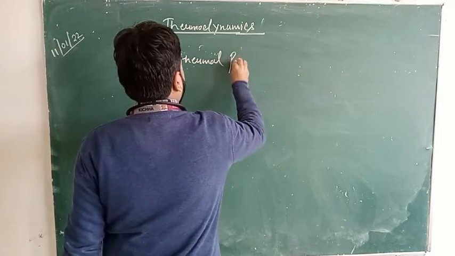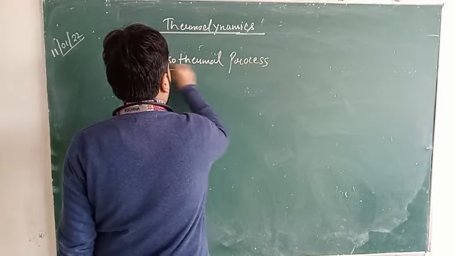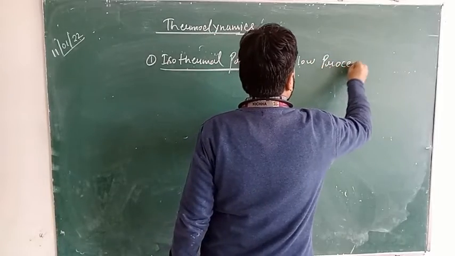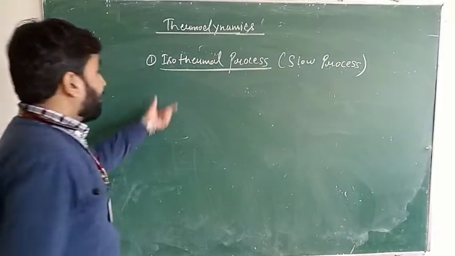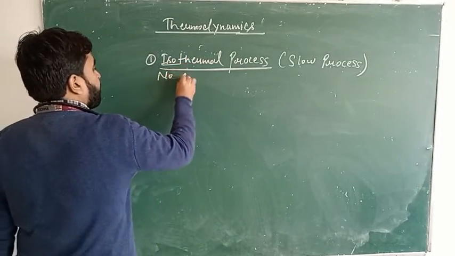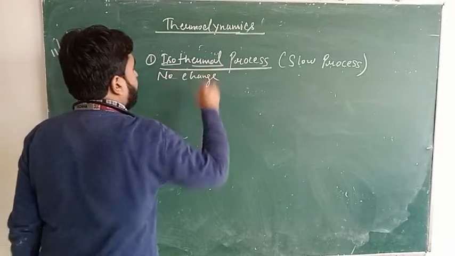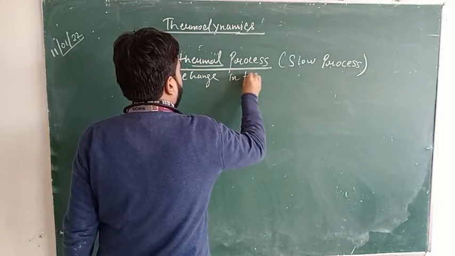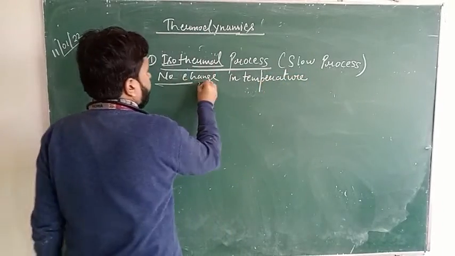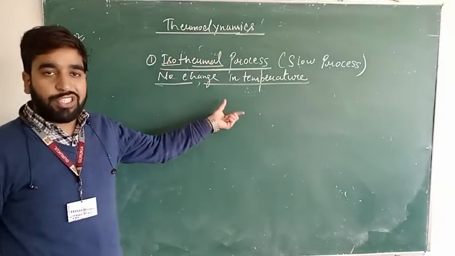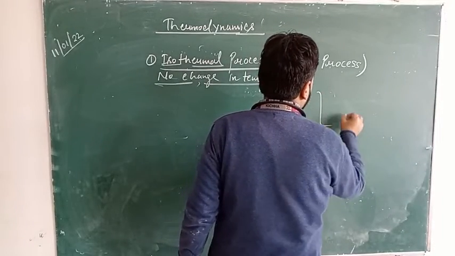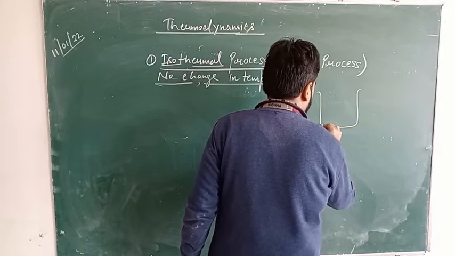Isothermal process. An isothermal process is always considered to be a slow process. By the name itself, it is very clear. Isothermal means no change: iso, no change; thermal, temperature. No change in temperature. If a process is carried out in such a way that there is no change in temperature, we call it an isothermal process. Now, how is it possible for a process to be an isothermal process?